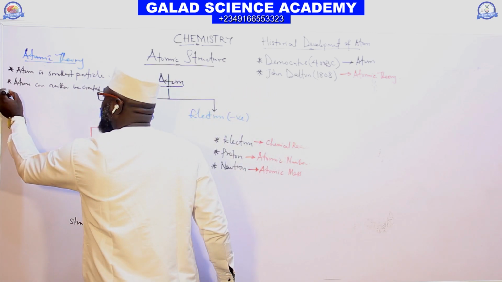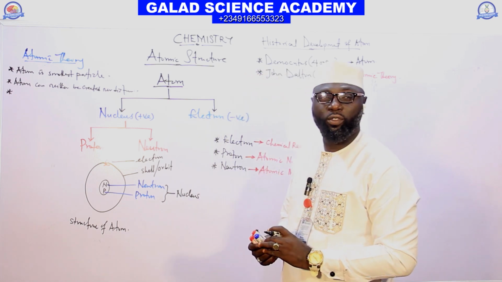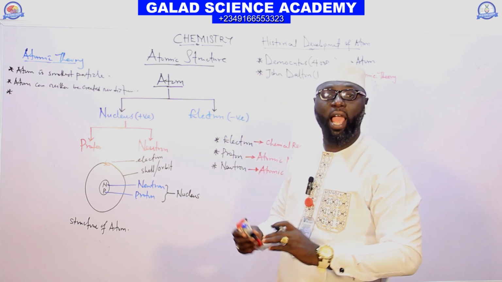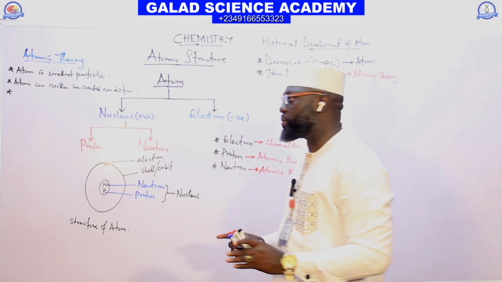The next one also tells us that atoms of the same element look alike in all aspects. Atoms of the same element, they look alike in all aspects.